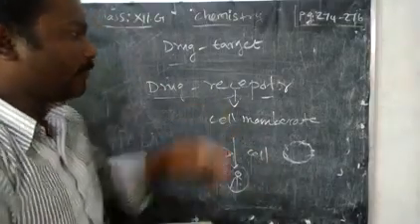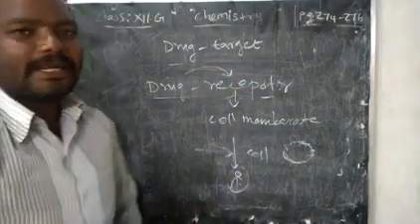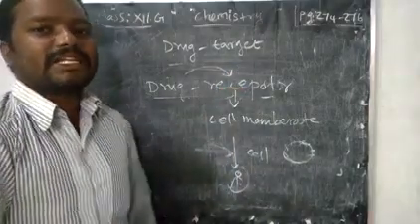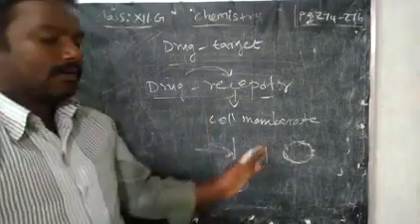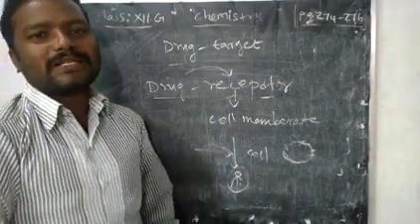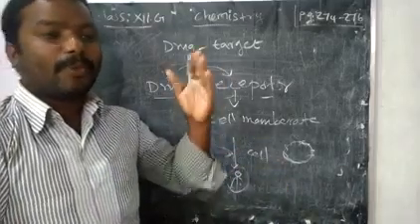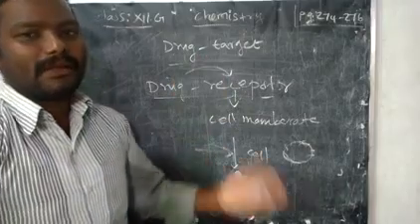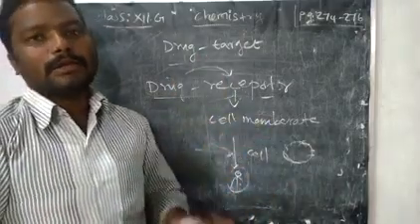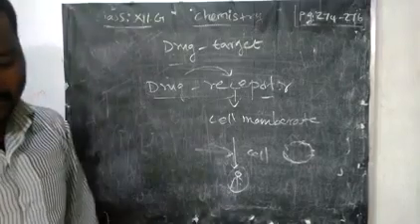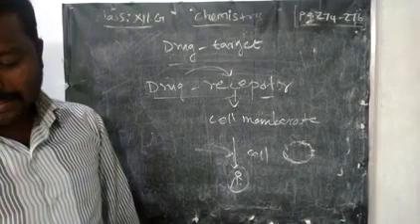But if you add the drug, it may interact with the receptor, it may affect the normal transferring or normal passing of the signal to the pathogens. Because of that, there is no communication. Because of that communication break, it may affect the normal growth or it may kill, right? This kind of interaction is called receptor drug target interaction.